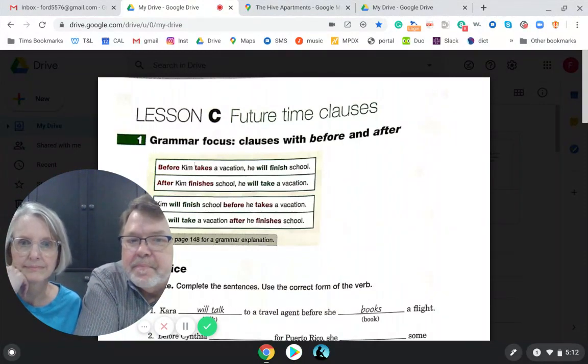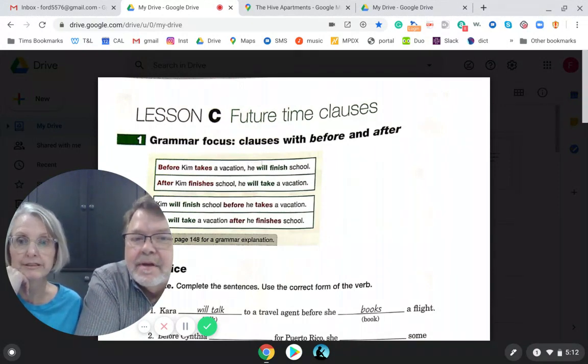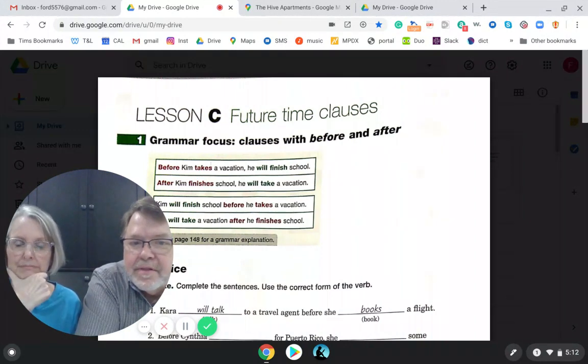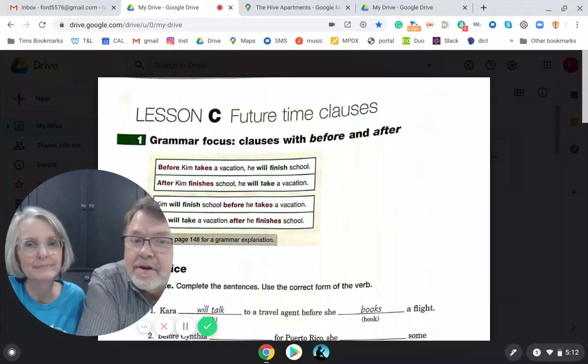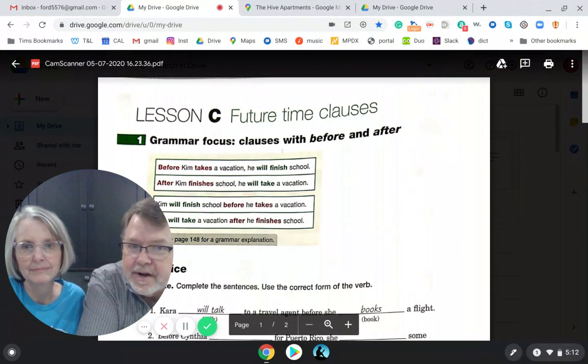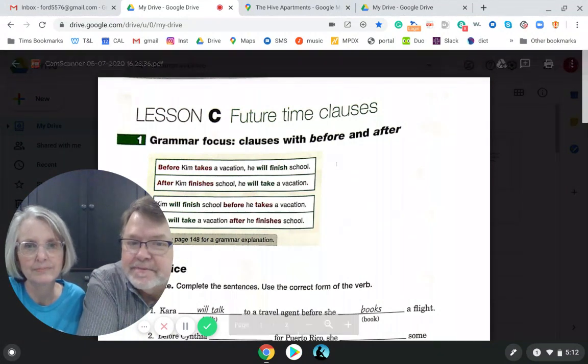And then they'll have a verb. Notice there's a verb after the before here, takes, and there's a verb in the second clause, will finish. It's the future. So if it's with the before or after, it's in present tense. If it's in the other clause, it doesn't have before or after in it. It has a future tense.